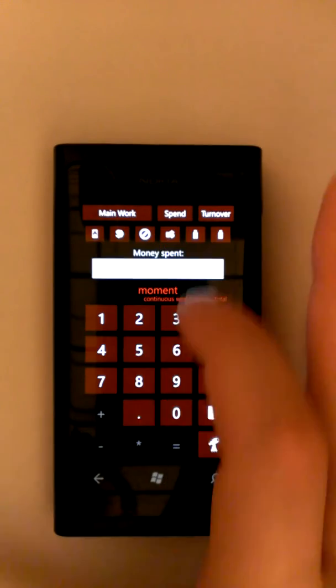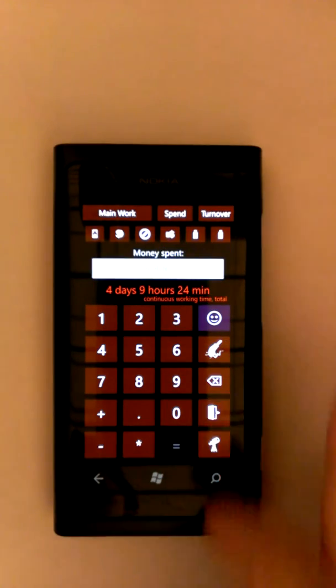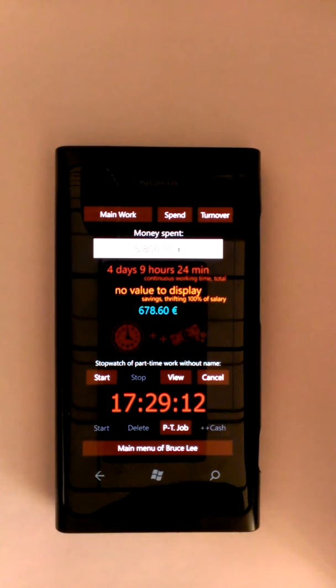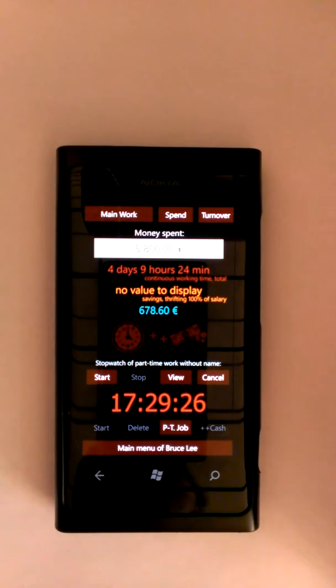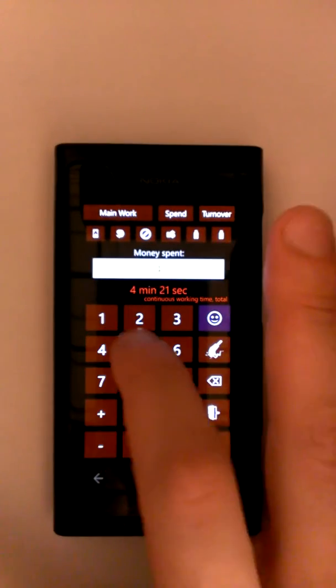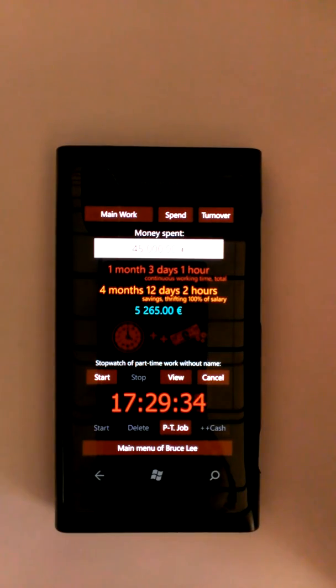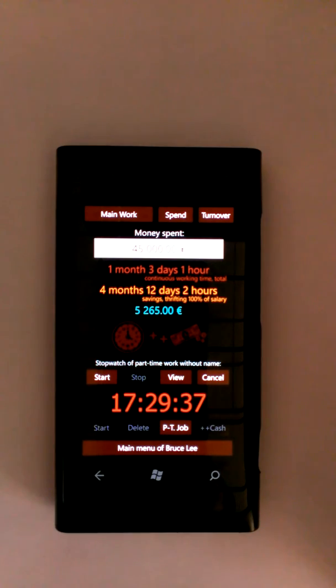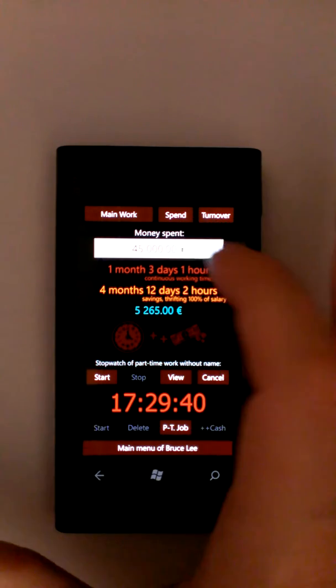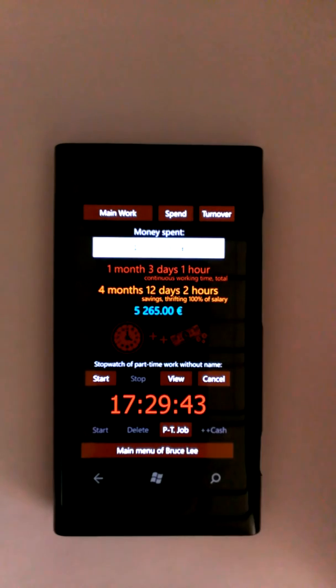Now I can see not only my working time, but also the foreign currency with my own course, with that exchange course that I had exchanged in the bank. Now, the second and the last thing I want to show you is why, if you tap here, for example, 45,000, the red and the orange time are different. Well, if you didn't see, I tapped here 45,000 yuan.